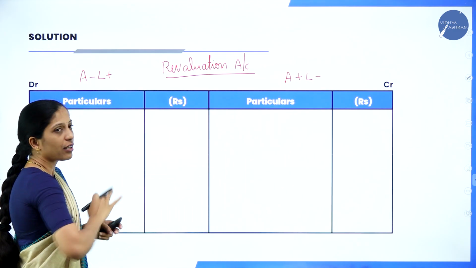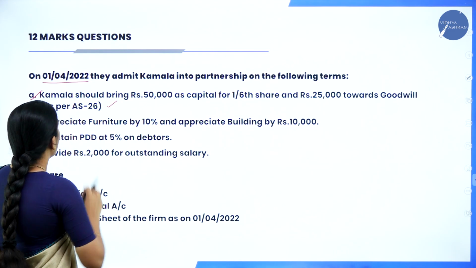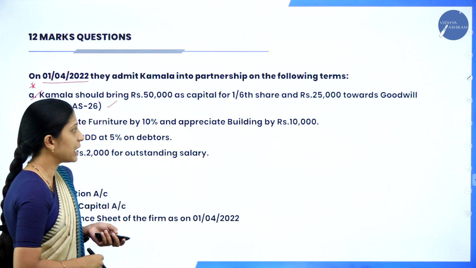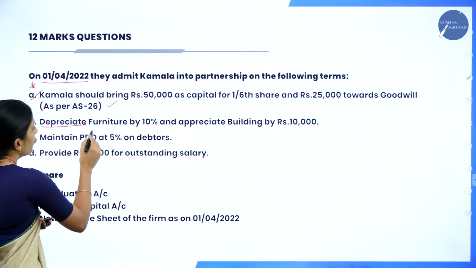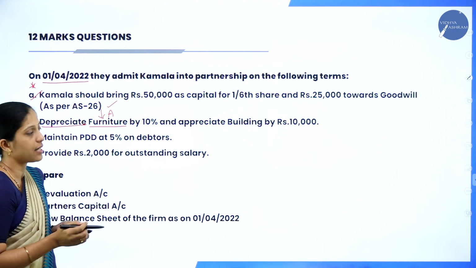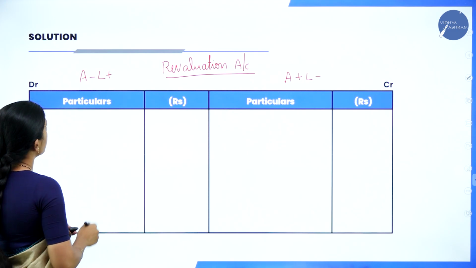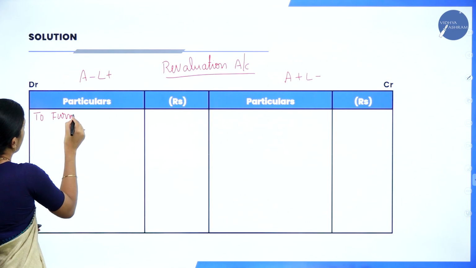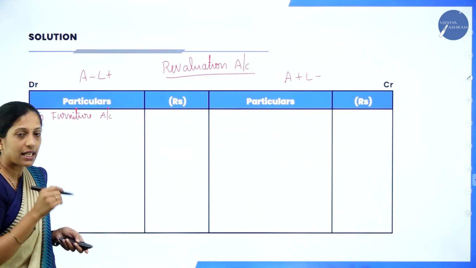Now, in order to prepare your revaluation account, what do you have to go through? You have to go through your adjustments. Leave this first adjustment. This first adjustment will be recorded under the partner's capital account. Go through the second one. Depreciate. Depreciate means what? Decrease. Furniture. So, decrease in asset. Correct? Furniture is what? Asset. So, decrease in asset by 10%. So, where do you record decrease in asset? A minus. Correct? So, we'll write to furniture account, decrease in asset.